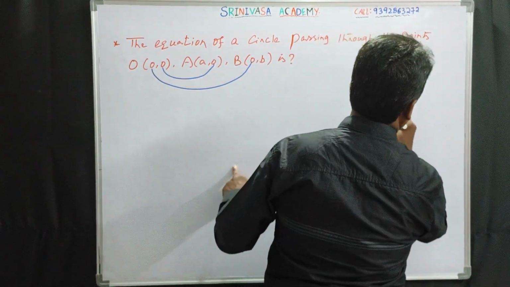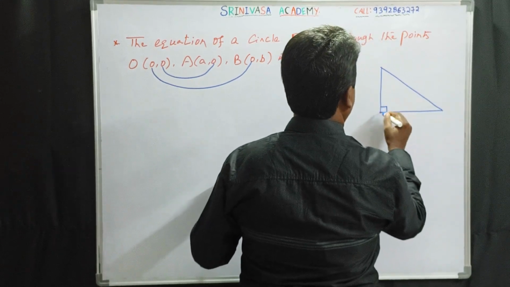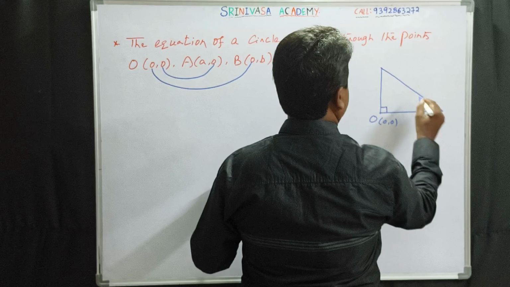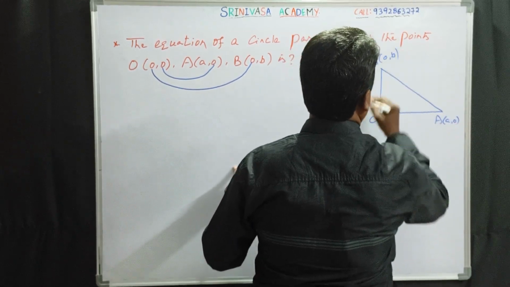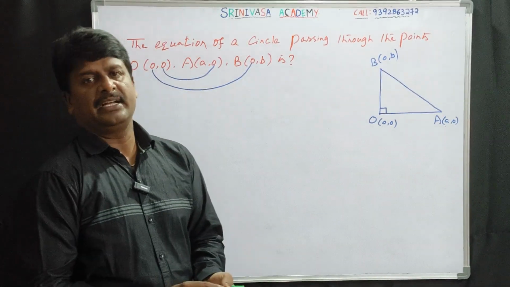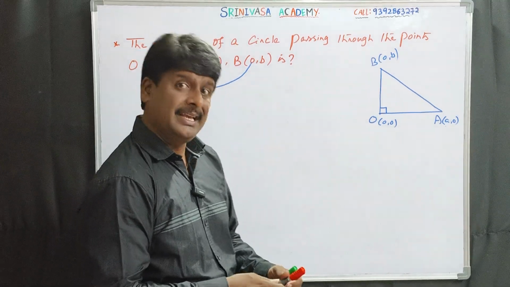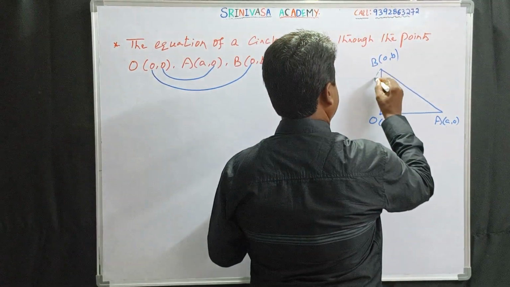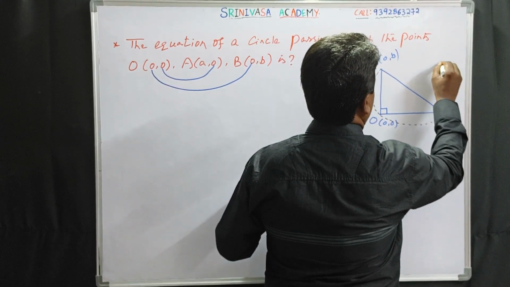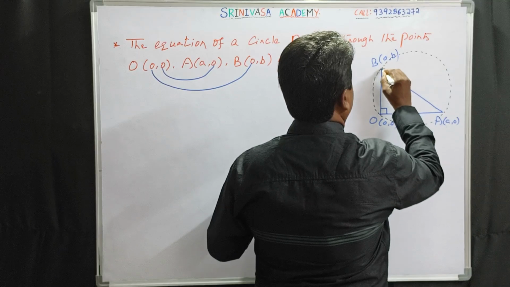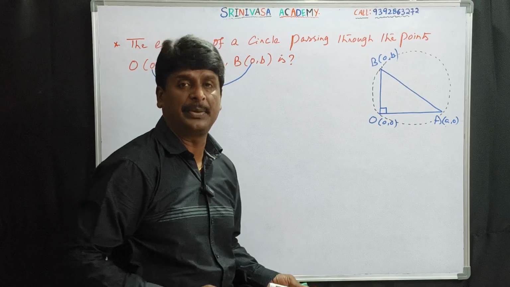So this is the triangle formed by 3 points O (0, 0), A (a, 0), B (0, b). Do observe that the equation of circle passing through these 3 points is nothing but the circumcircle of the triangle formed by these 3 points.